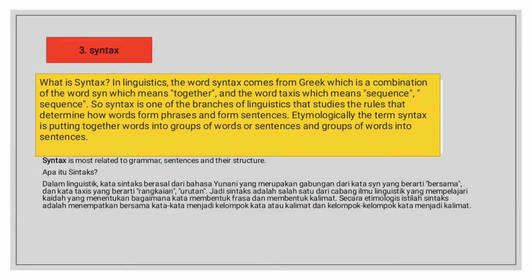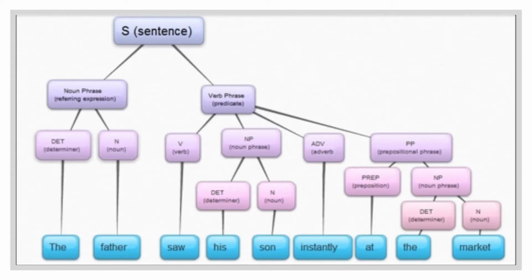3. Syntax. What is syntax? In linguistics, the word syntax comes from Greek, which is a combination of the word syn, which means together, and the word taxis, which means sequence. So, syntax is one of the branches of linguistics that studies the rules that determine how words form phrases and form sentences. Sentence: determiner the, noun father, verb saw, determiner his, noun son, adverb instantly, verb, preposition at, determiner the, noun market.